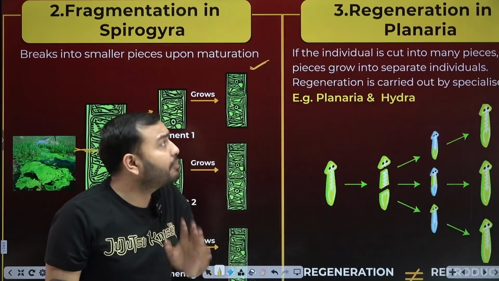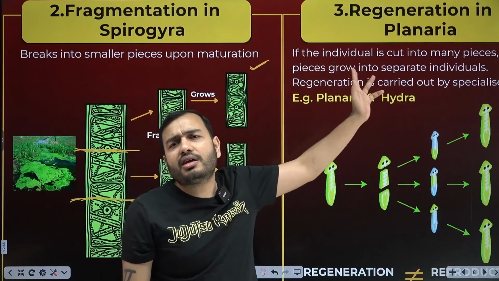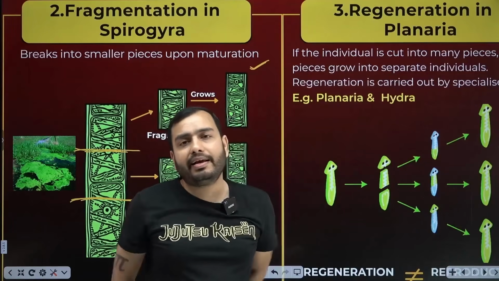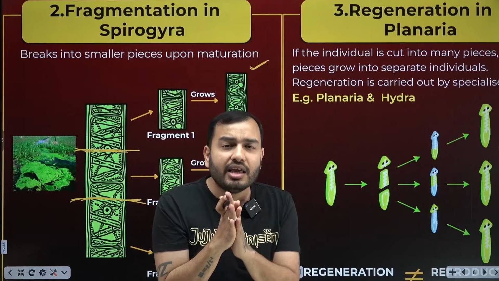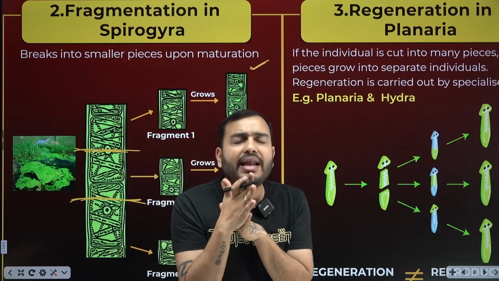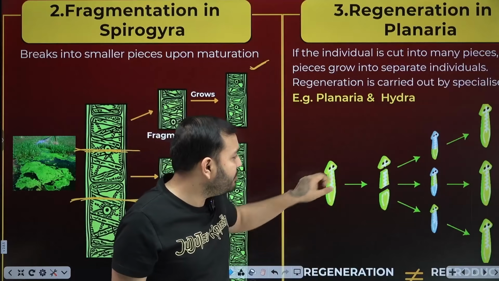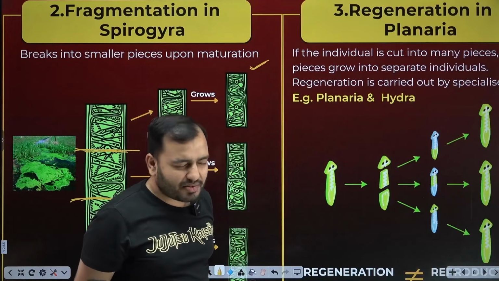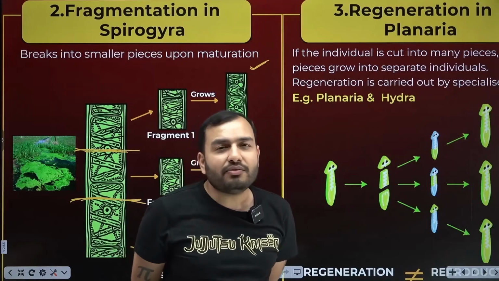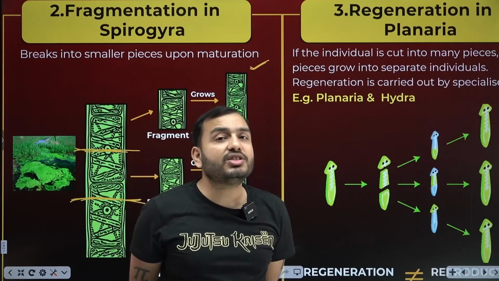A similar process you will see in regeneration. It will look similar. This happens in planaria. What is planaria? It is a flat worm. You can search for it. You will find it drawn like this in NCERT. Look, its size is also drawn. Regeneration. What happens? Have you ever seen a lizard's tail? If it breaks, it grows back. What is that called? Regeneration.